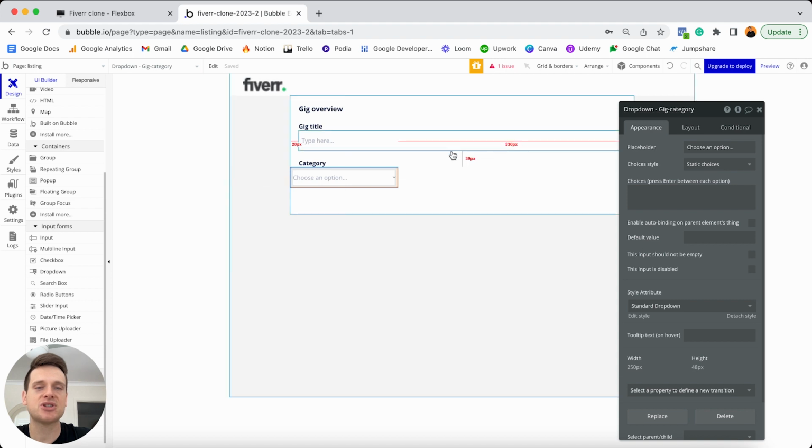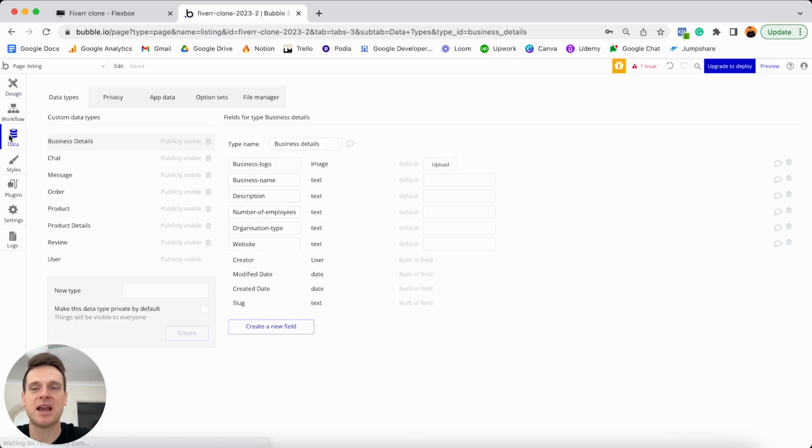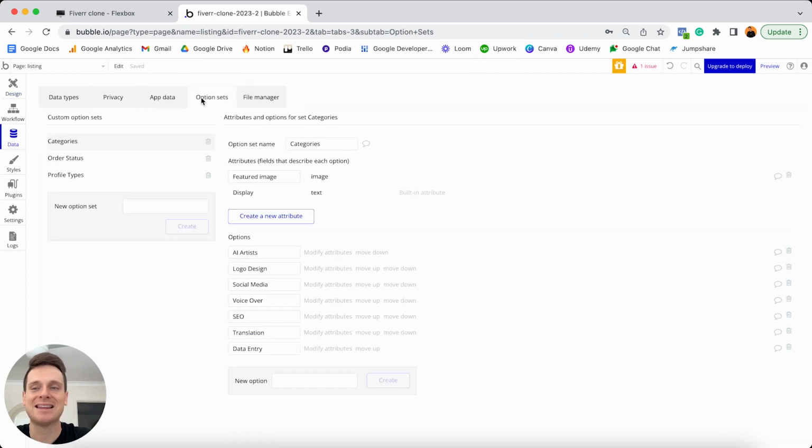And now when it comes to the options that are going to be displayed for a freelancer to select from, if you remember in our database, we had already taken the time to create a list of option sets, which was known as categories. And of course, inside of this, we had all of the categories we added at the beginning of our tutorial. Essentially, what I just like to do is display all of these options here. So that way a freelancer can select from the most relevant category that belongs to this product that they're creating.